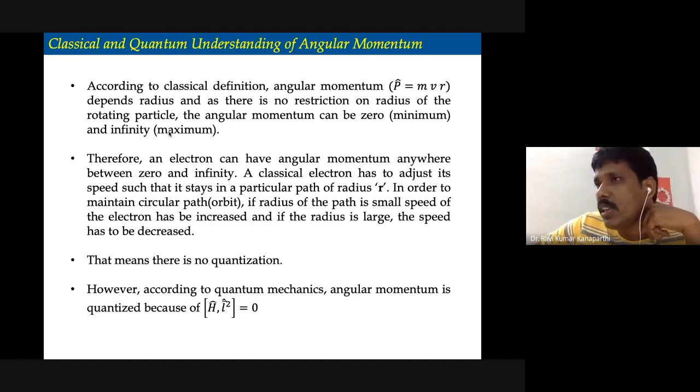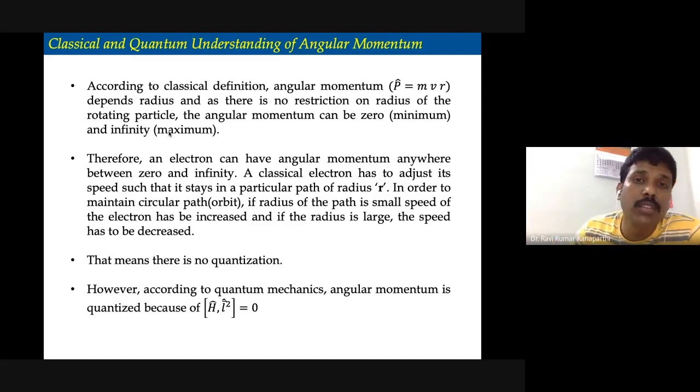So what is changing is the r, the radius. Since the radius can be anywhere between 0 and infinity, all possible values of angular momentum are possible according to classical physics. According to classical physics, the angular momentum is not quantized. Why?